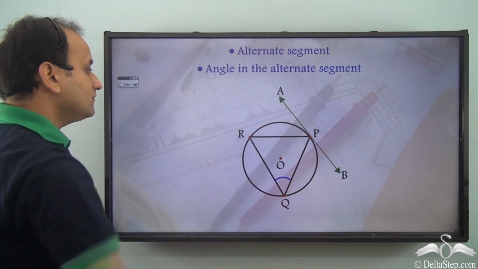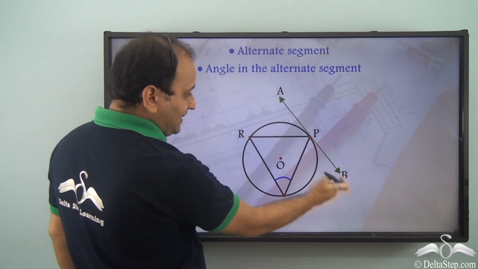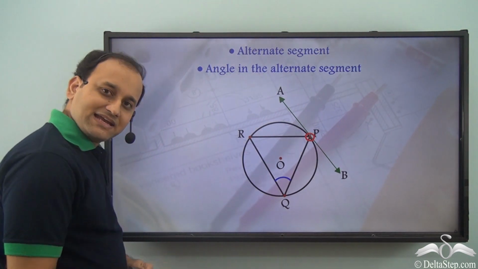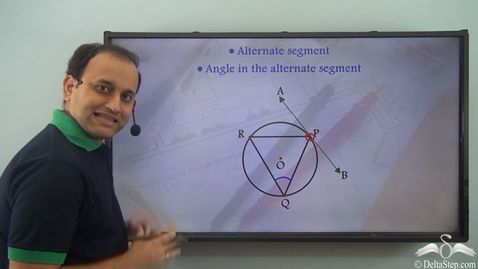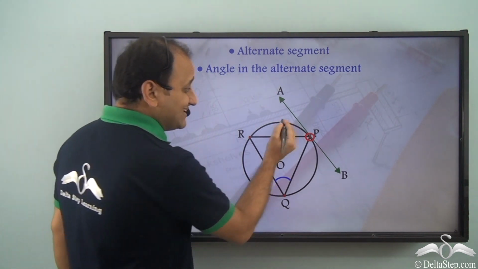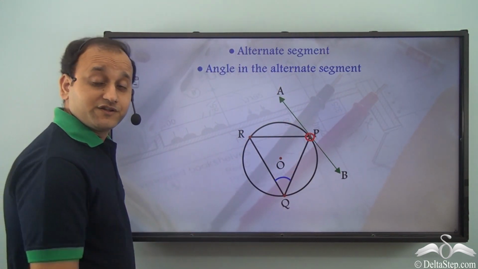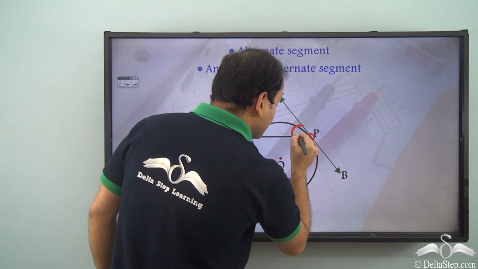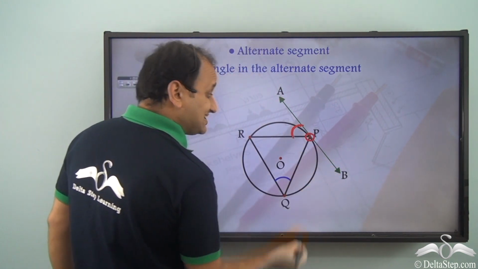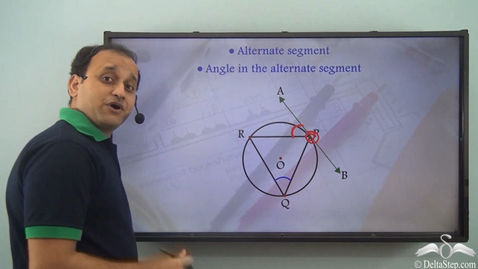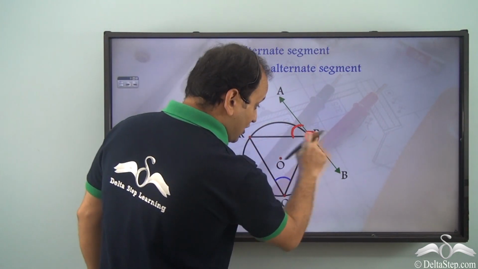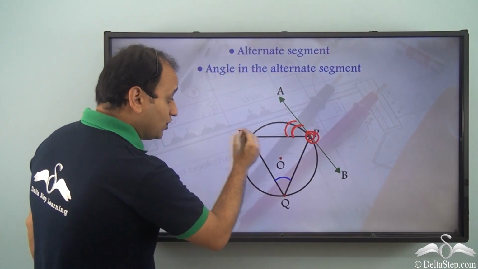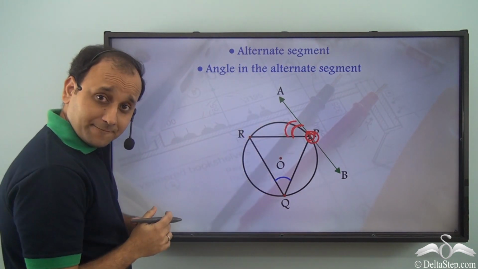Now, if we have a line that touches the circle exactly at this particular point, that is one end of the chord, then what happens? Well, this gives rise to a very important theorem. The theorem states that if you have this particular angle which is being made by this line which touches the circle at this particular point P, which is one end of a chord, then this line makes this angle with the chord RP.